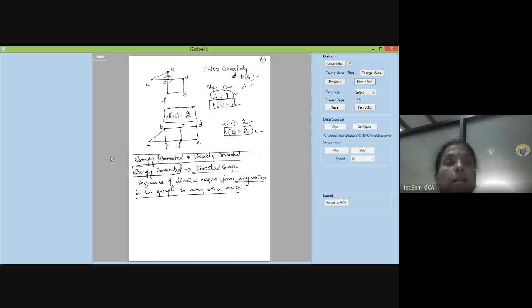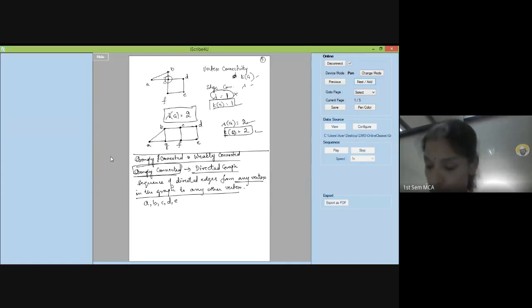That means for any vertex that is given, you should be able to reach every other vertex from that particular vertex. For every vertex, that property should be followed. Then you call it strongly connected. Let's say there are 5 vertices A, B, C, D, and E. This is a directed graph.